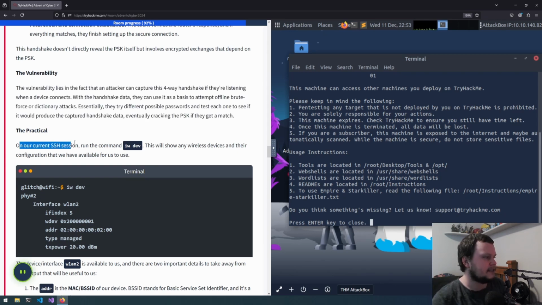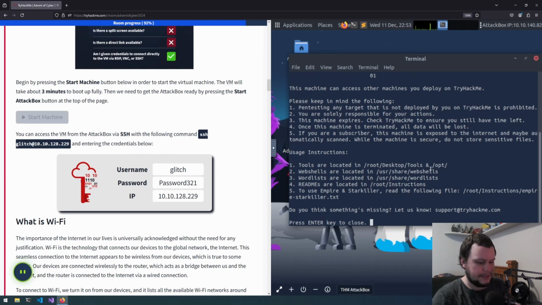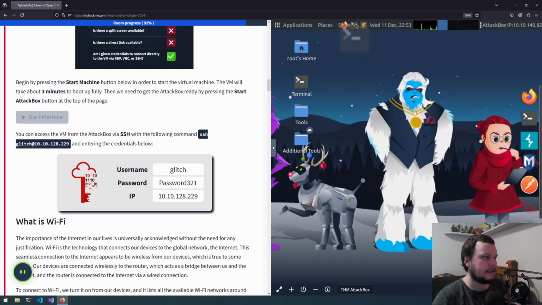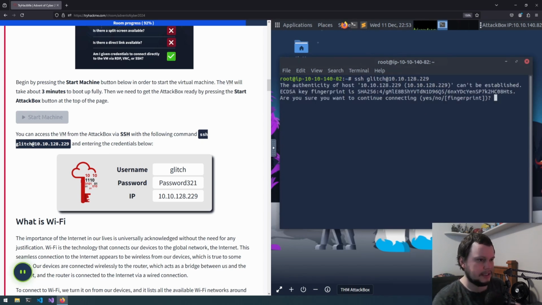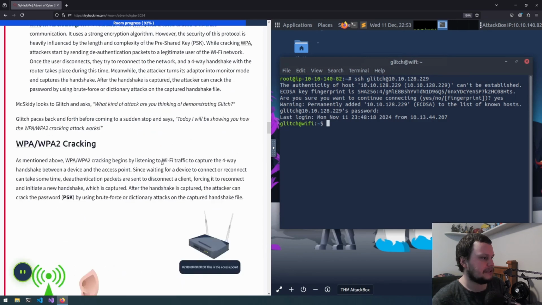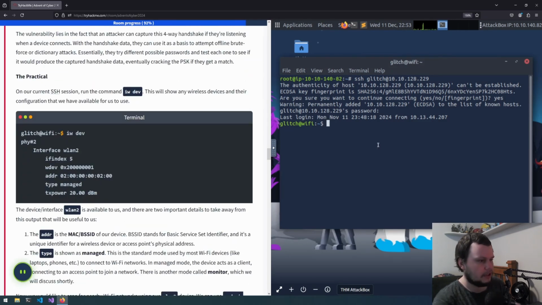On our current SSH connection, run the command iwdev. This will show any wireless devices in the configuration that we have available for use. Okay, so back up here, we need to SSH into the attack box, into the machine. So ssh glitch at 10.10.128.229. Yes for this, and then password 321. Okay, so we're now on the machine, and we enter in iwdev.